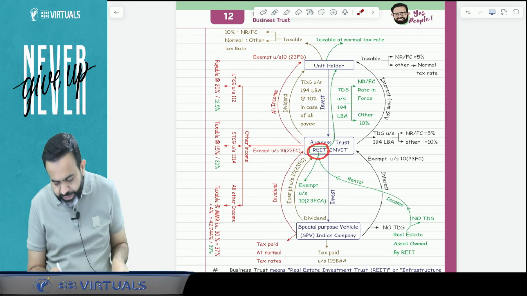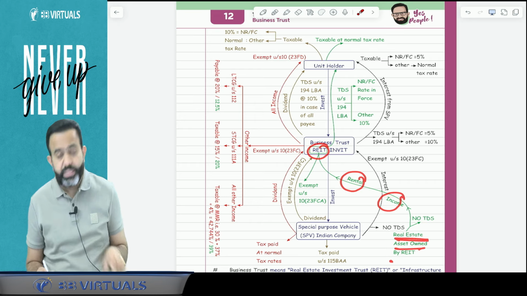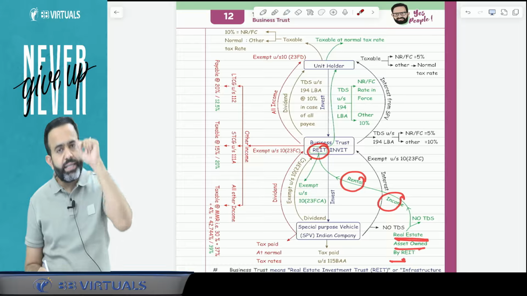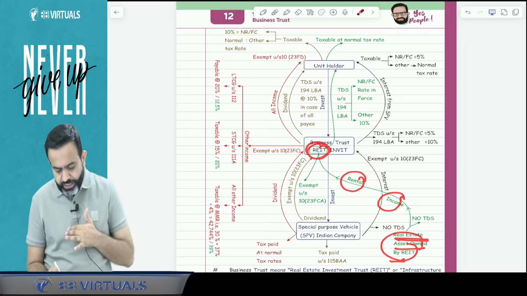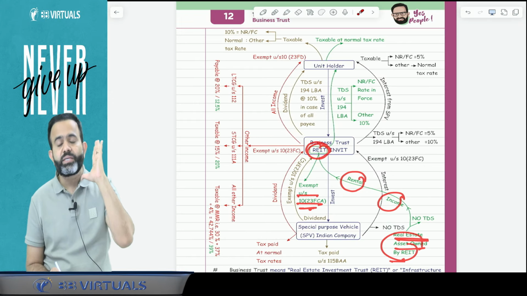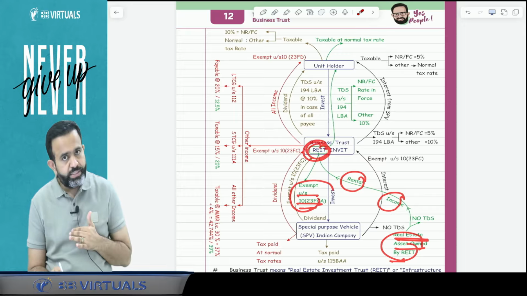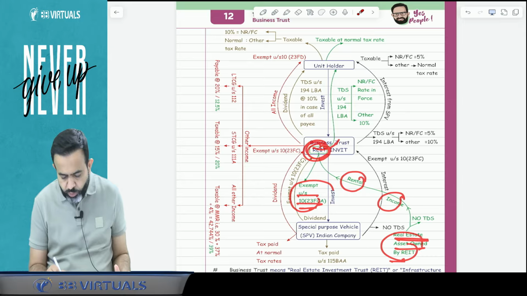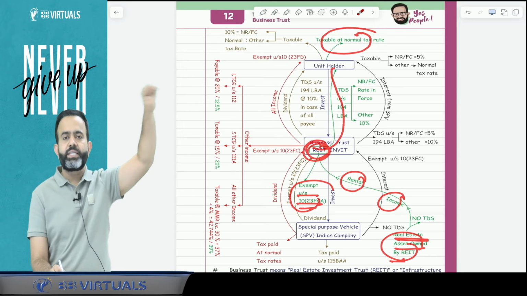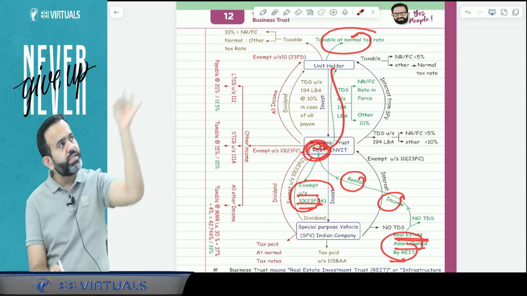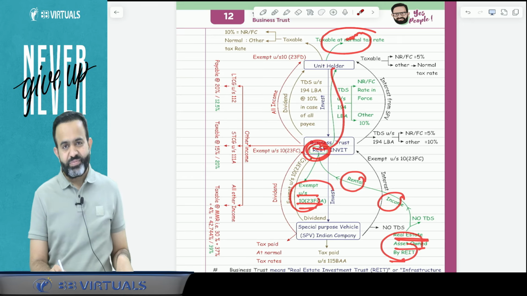So guys, if the REIT receives rental income on the real estate asset which is owned by the REIT, then that rental income is basically exempt in the hands of the REIT under section 10(23FCA). And when it is exempt in the hands of the REIT or business trust, I can say, then it is going to be taxable in the hands of the unit holder. But sir, what will be the tax rate in the hands of the unit holder? So it will be taxable in the hands of the unit holder as per the normal tax rate.